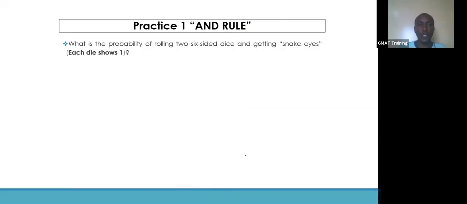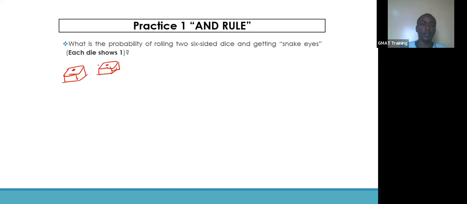Let's look into practice questions. We can pause the video and give this a try, and then we can see how we can approach this one. What is the probability of rolling 2 six-sided dice and getting snake eyes? Snake eyes is when we have a 1 on the top for both dice.